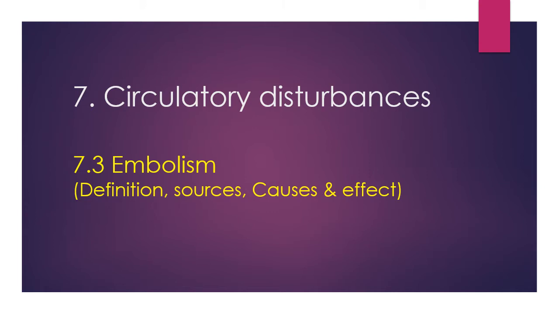But before starting the topic of embolism, I want to tell you once more the definition of circulatory disturbances. What is a circulatory disturbance? Circulatory disturbance means anything that can cause a disturbance in normal circulation. Normal circulation means the pulmonary circuit and the systemic circuit. Any abnormalities produced in these two circuits produce a circulatory disturbance. So our topic today is embolism.